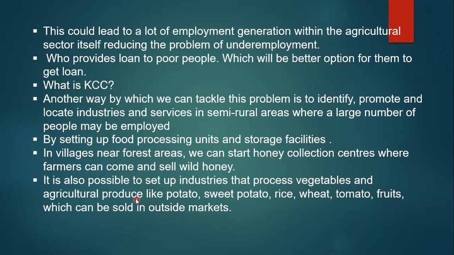It is also possible to set up industries that process vegetables. How are vegetables processed? Like potato is processed to make chips. Got it? So this we can do. Tomato can be used to make tomato sauce. So these vegetable processing industries we can set up near the villages. It will be easy for people to get chips at a cheaper rate, and the income of villages will also grow. So by all these methods we can create jobs in the villages.